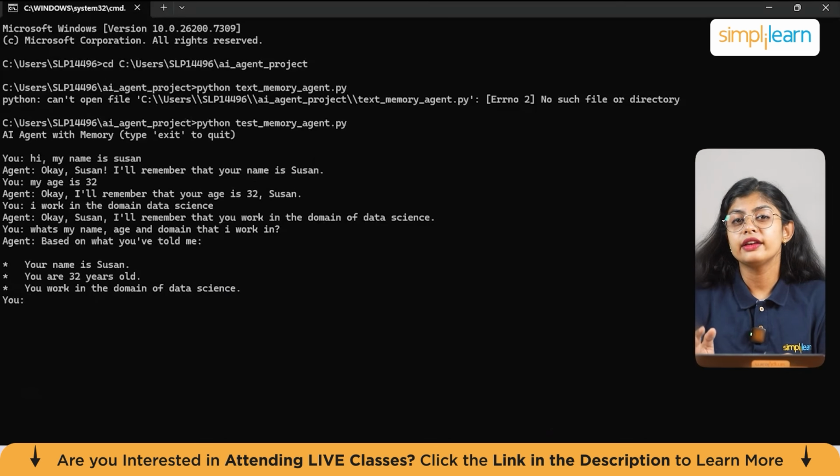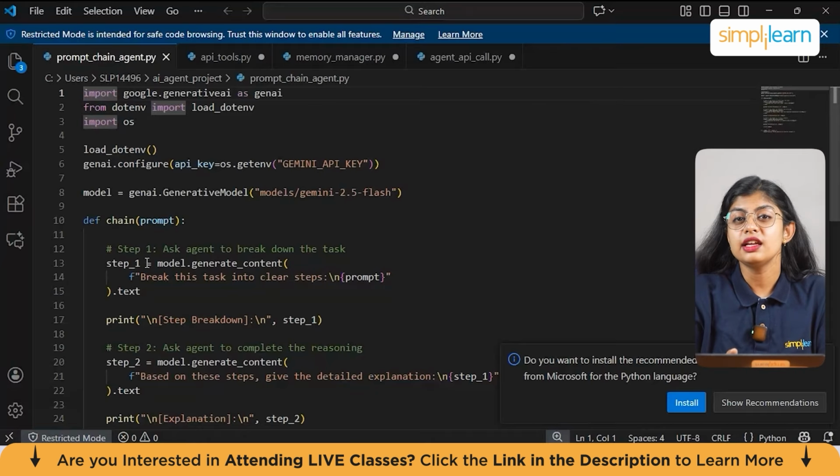Up until now, our agent can remember information, call external APIs, and generate responses. Now we are adding 3 powerful capabilities. The first one being prompt chaining, the second one being routing, and third we have parallel task execution. These techniques are what real-world AI assistants use to break down tasks, pick the right tools, and work more efficiently.